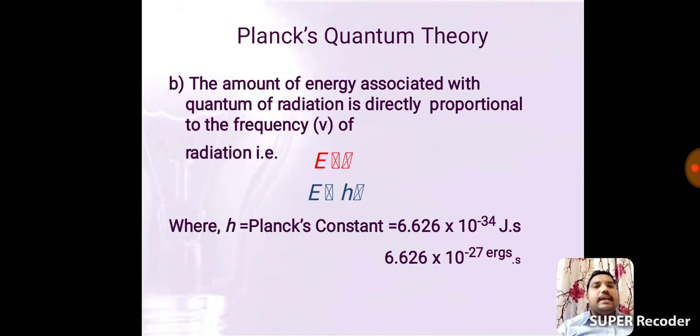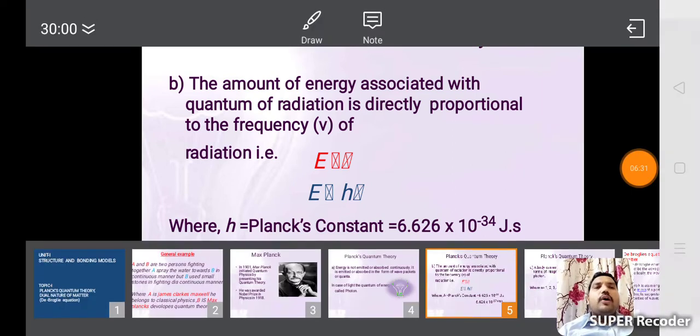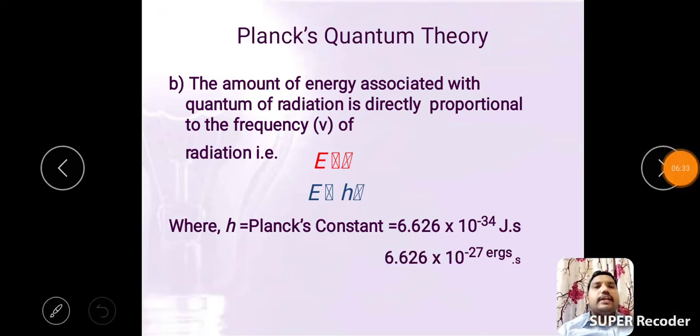See the second postulate. The amount of energy associated with a quantum of radiation is directly proportional to the frequency of radiation.